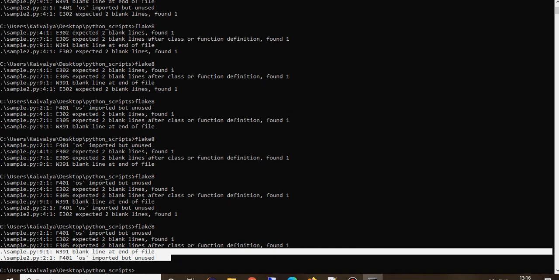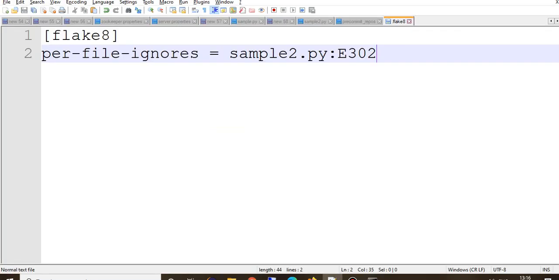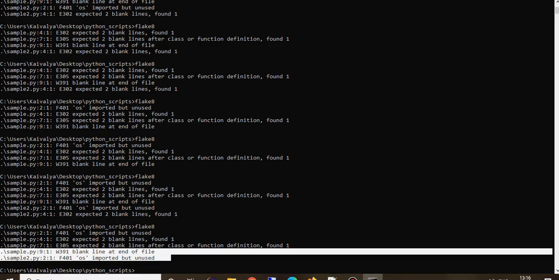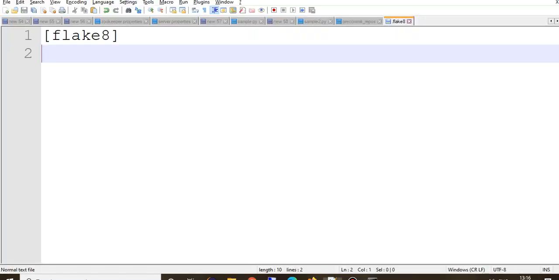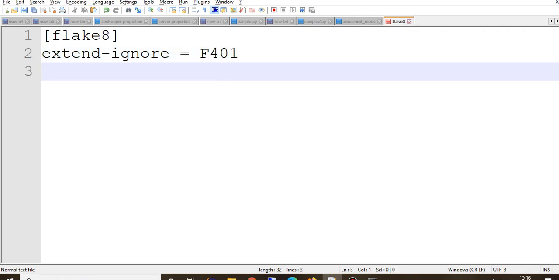So this is how you can play around with it. For example, if I comment out everything and then run, there are a few errors, right? Now I will extend ignore with F401 and I will exclude sample2.py. So you can apply two properties at the same time.